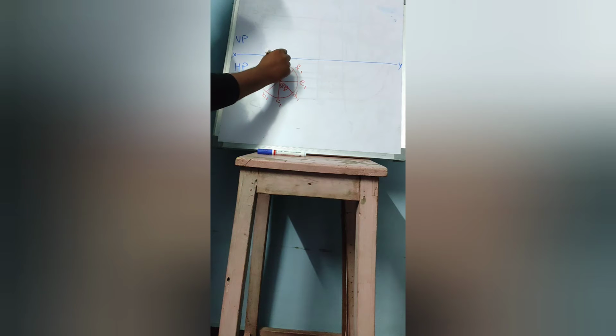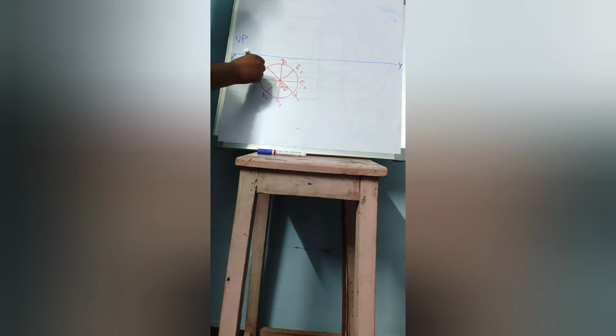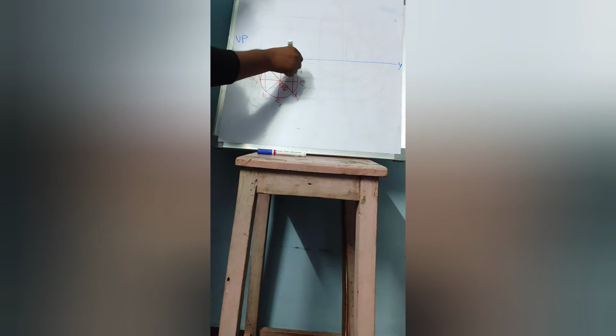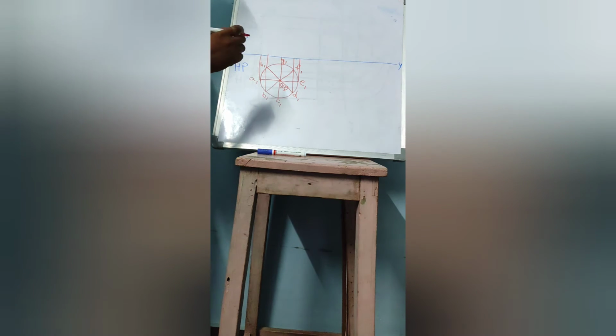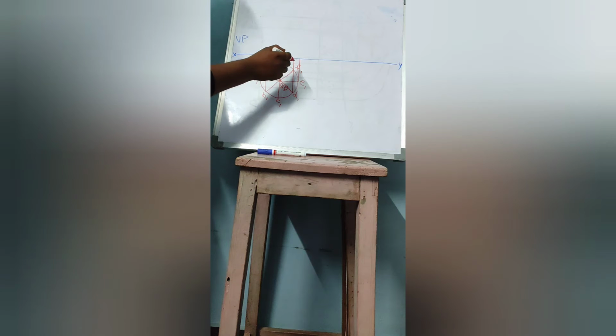E1, F1, G1, H1, like this. Just I have divided it to 8 equal parts. Now, if you project the same points to the front view, in the front view, what are the points you can see? You can see these below surface points. A, B, C, D, E can be seen. The backside points F, G, H cannot be seen.